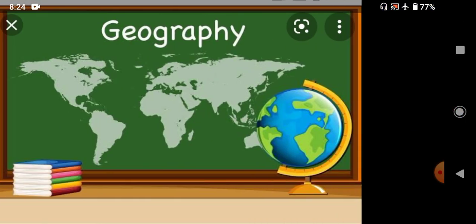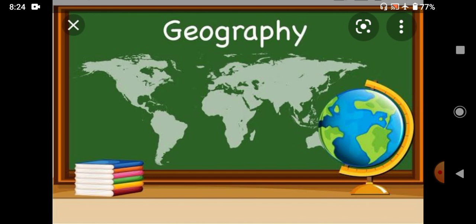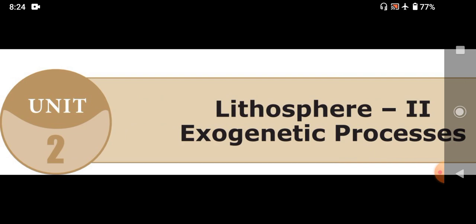Okay, students. Now we are learning the geography part. From the geography part, which lesson are we learning now? Now we are learning Geography Lesson 2, Lithosphere 2, Exogenetic Processes. In the beginning of this class, we can recollect a few important points about the previous class portion.